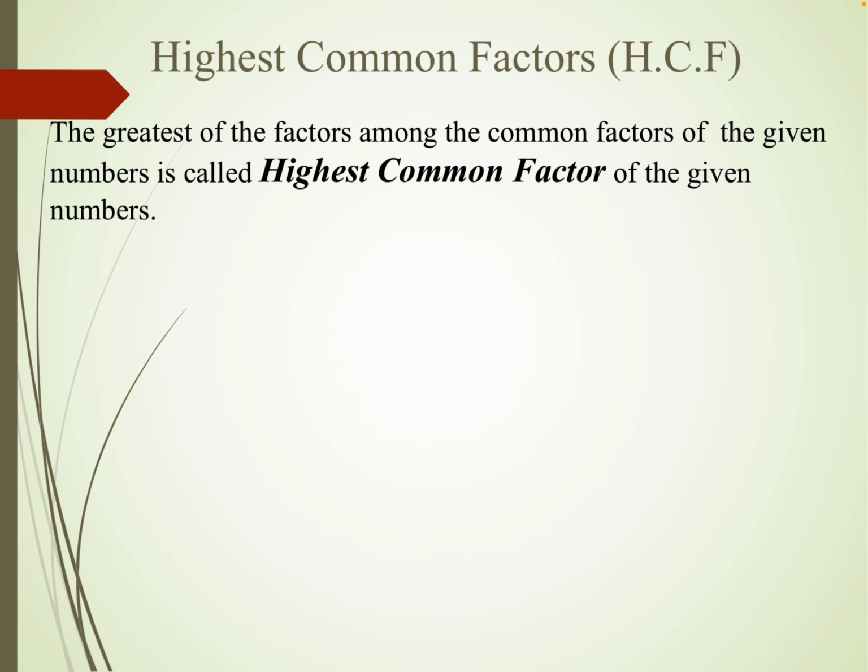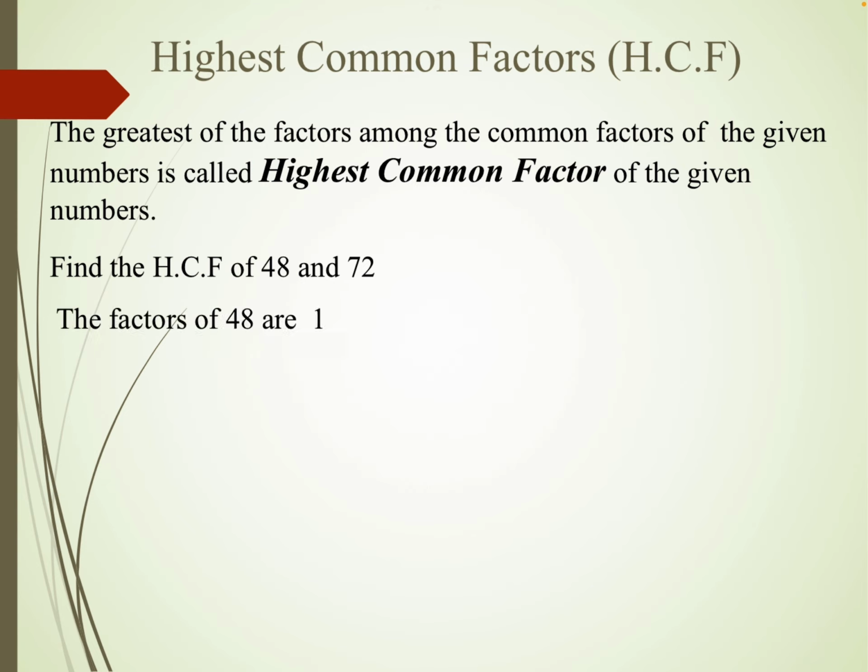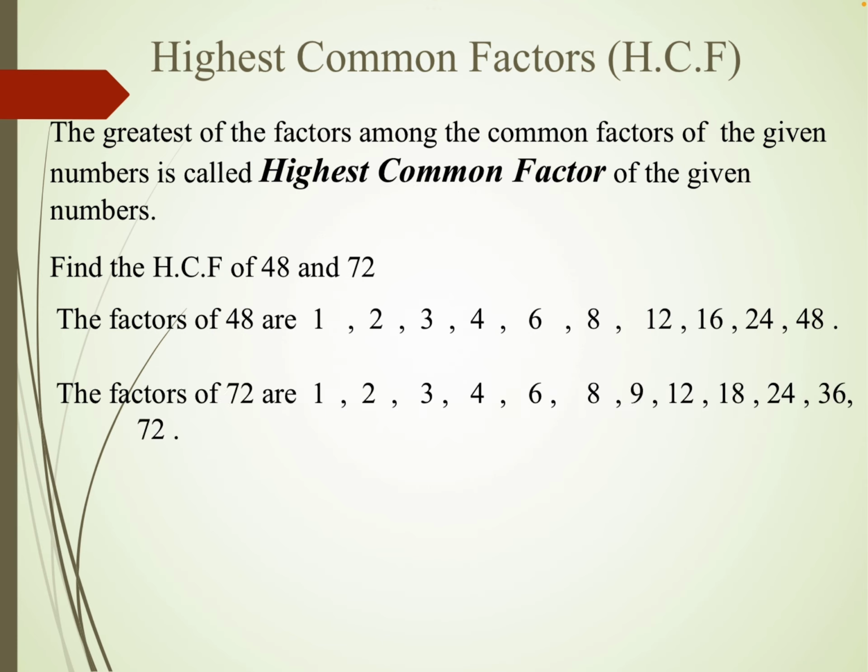Suppose two numbers are there. So we will find out the factors of each individual number and what is common. Suppose HCF of 48 and 72, the factors of 48, and if you are not able to find the factors, do you know how to find the factors?